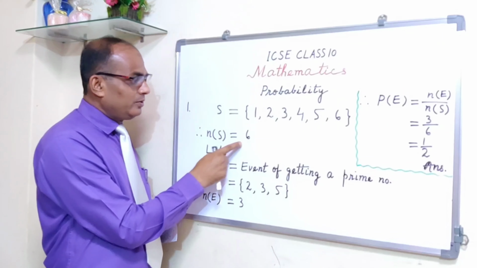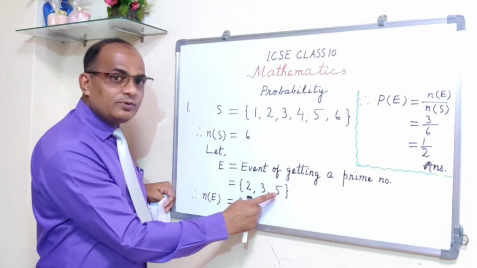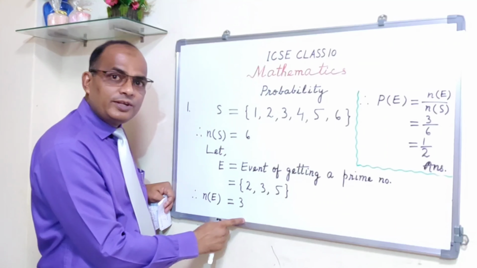The smallest prime number is 2, then 3, then the next prime number is 5. So E is equal to {2, 3, 5}. Now N of E is equal to 3.